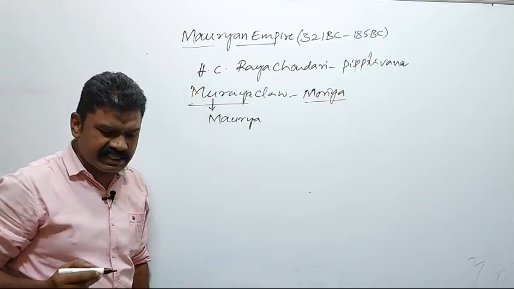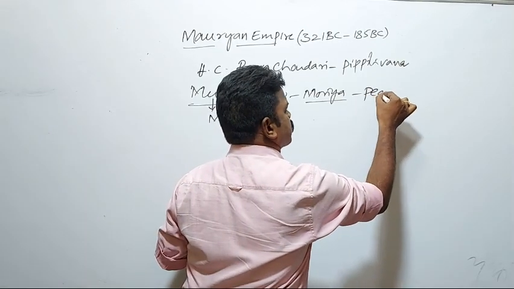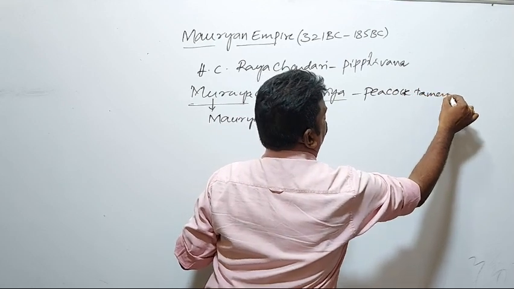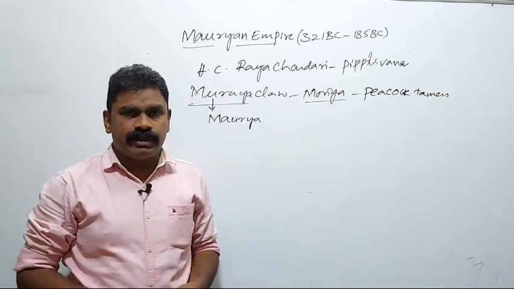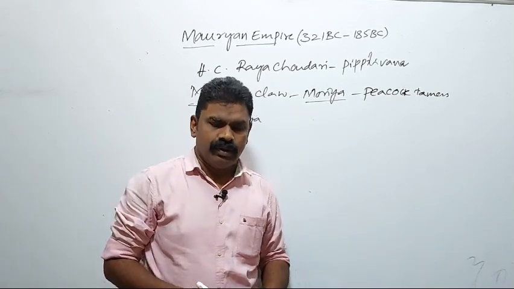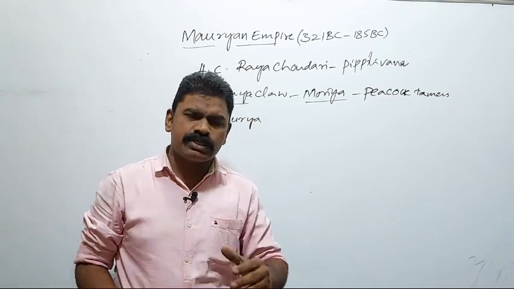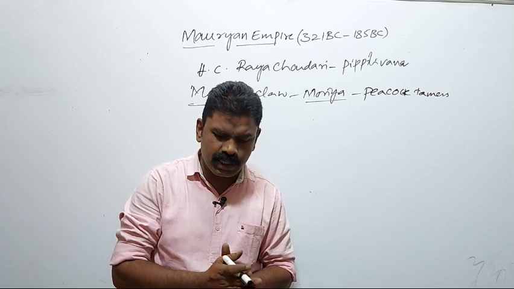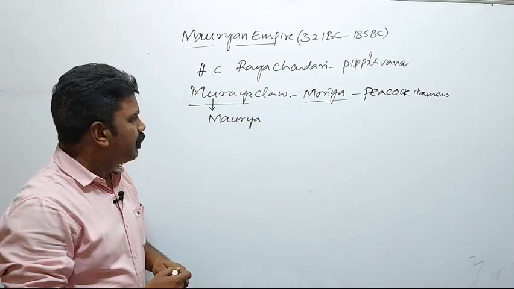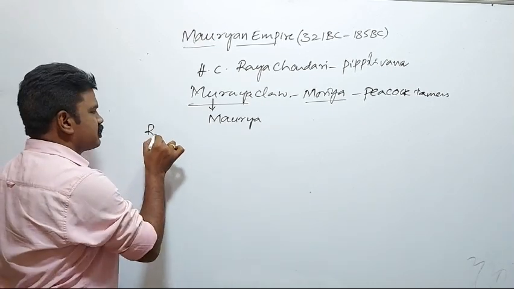Maurya is the Sanskrit name which means peacock tamers. Mora means peacock. Mauryans were the peacock tamers. According to that, they belong to the peacock tamers. That's why Ashoka's favorite food was also peacock.